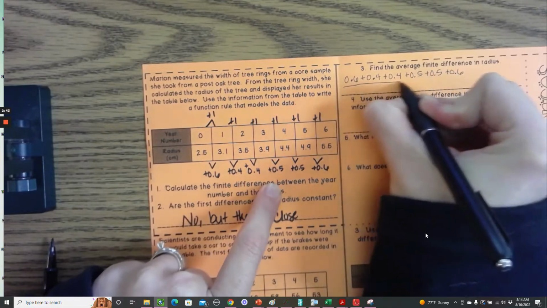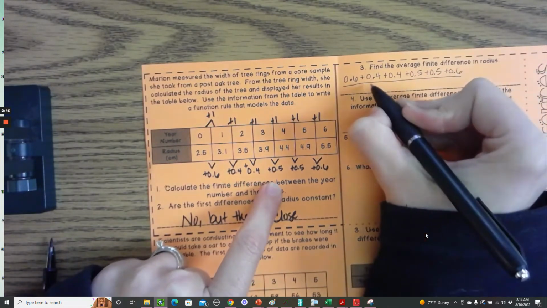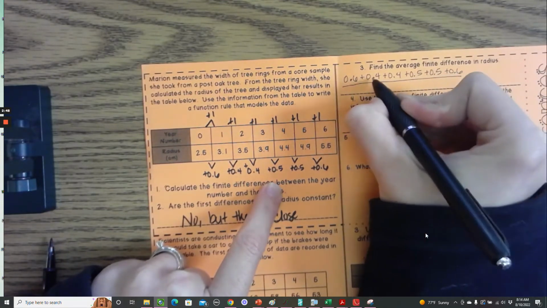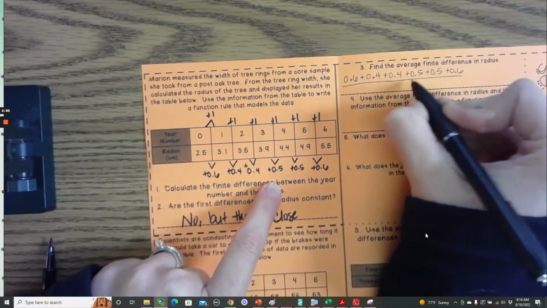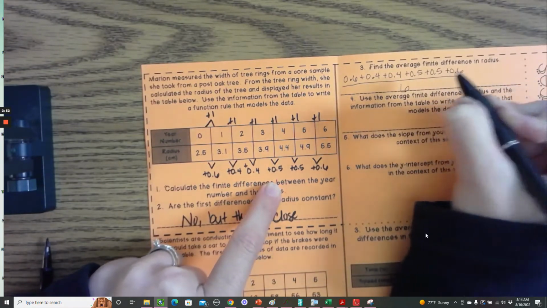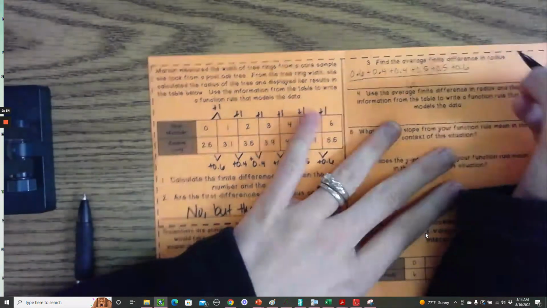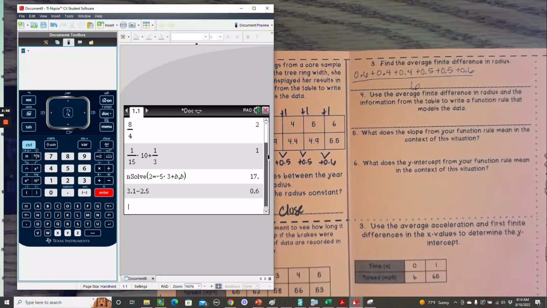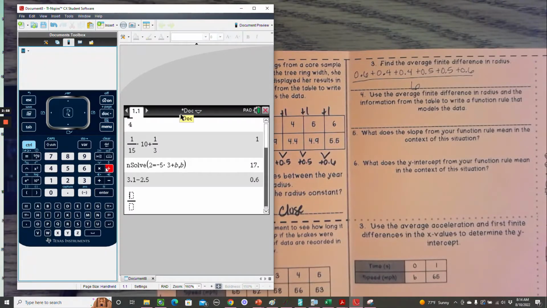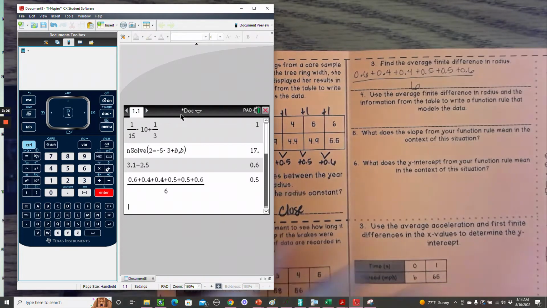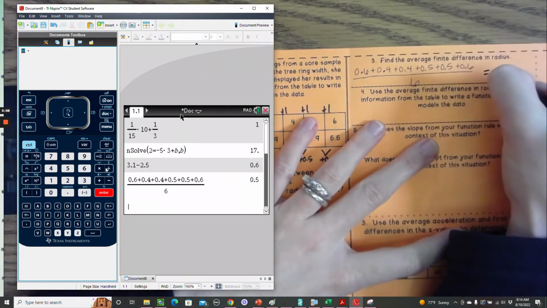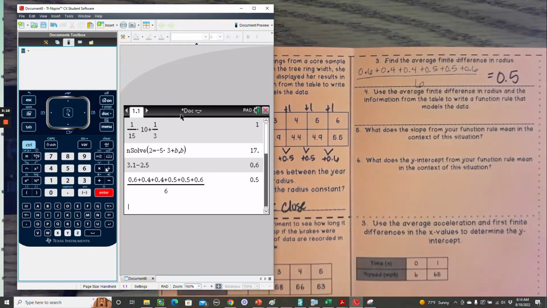And then you're going to divide by the number of pieces of data. 1, 2, 3, 4, 5, 6. All right, if we divide that out, and again, in your calculator, you can just make a fraction. Divided by 6. That is my average finite difference.